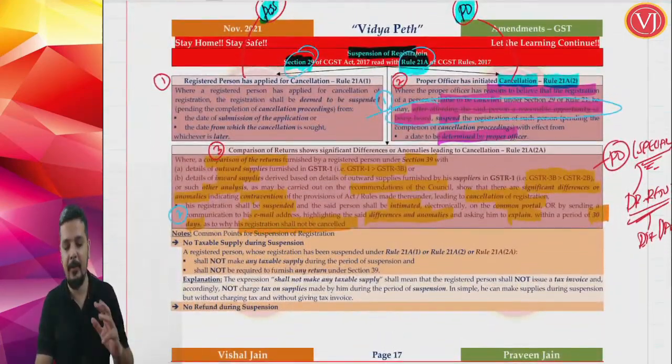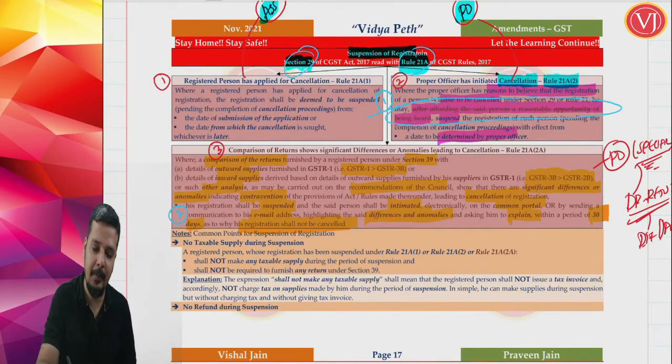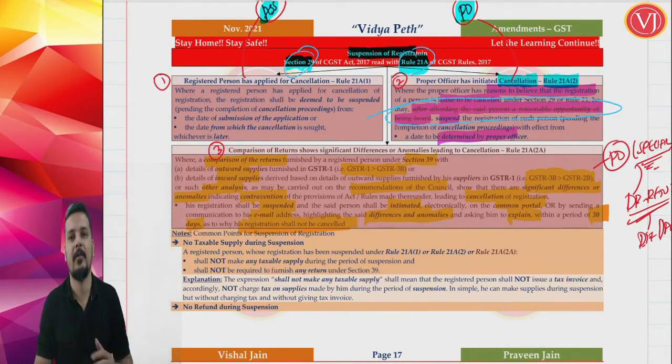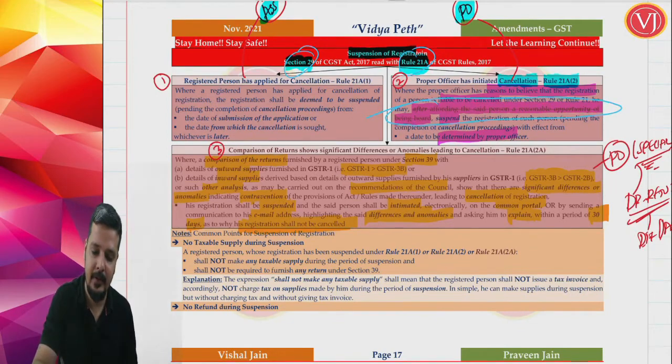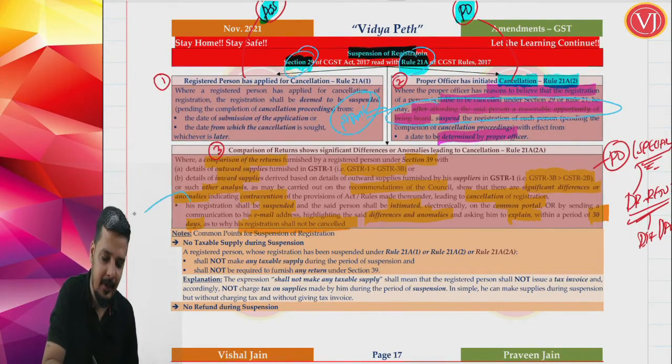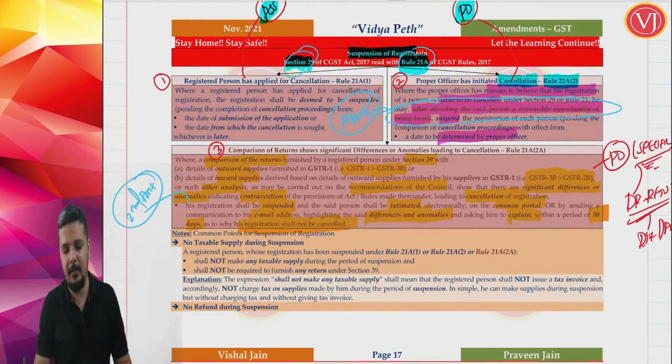Now friends, in suspension we have already discussed 2 amendments. The first amendment was suspension in case of suo motu cancellation proceedings by the proper officer. The second amendment is a new point, a special case. A special case has been added. That is the second amendment.